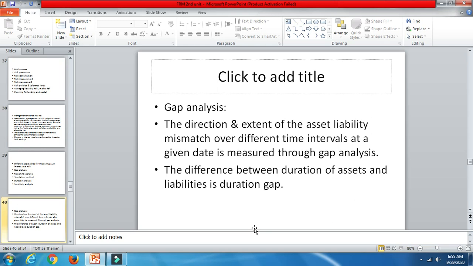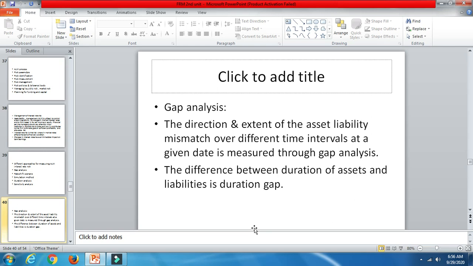So, in that, gap analysis plays a very important role. Why was there a gap? If there is a positive gap, or a negative gap, what is the reason for the mismatch of assets and liabilities? That will be given due importance, and care will be taken as such.